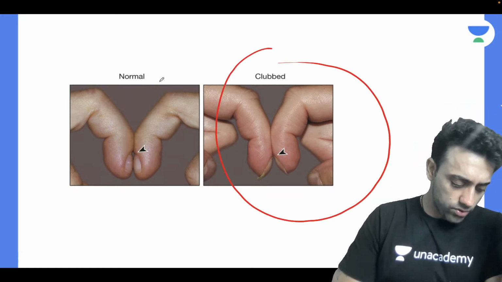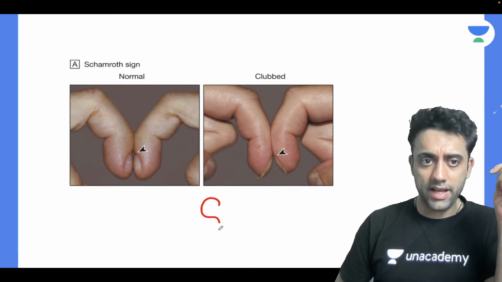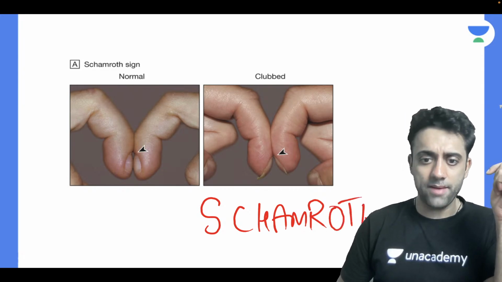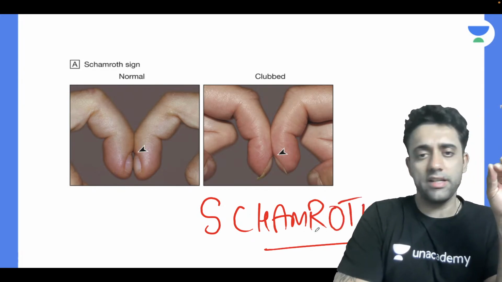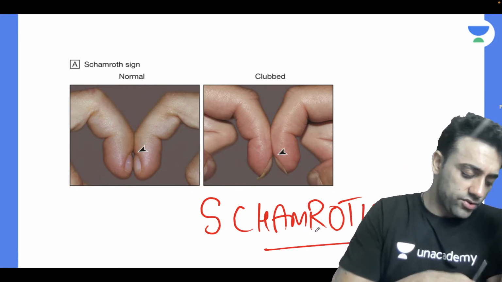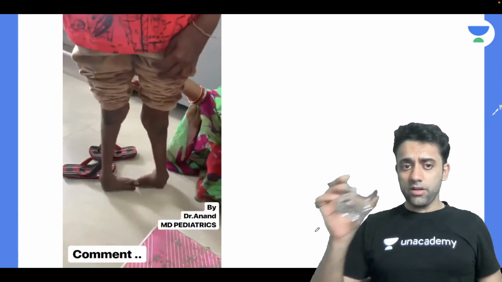क्या बोलते हैं इसको? Exactly, this is known as Shamroth sign. So it's a very beautiful sign known as Shamroth sign. So obliteration basically of this angle, and I can't see a diamond properly inside. So Shamroth sign is important. Okay, what is this? Anyone?